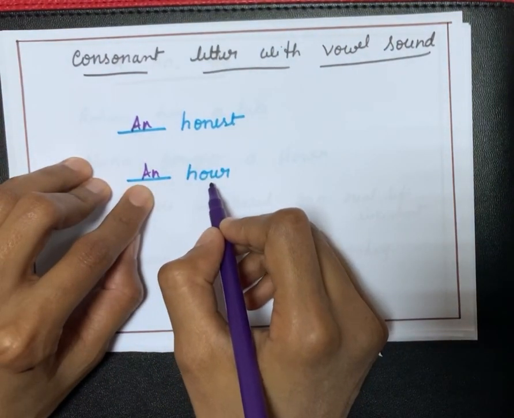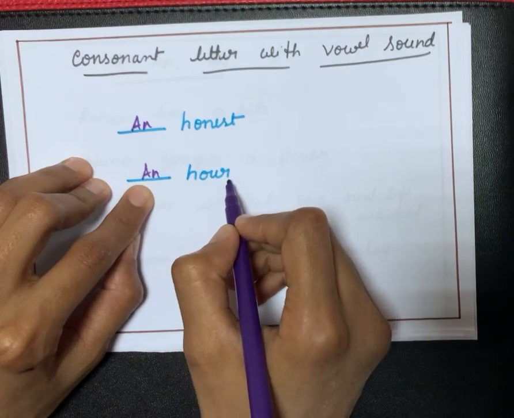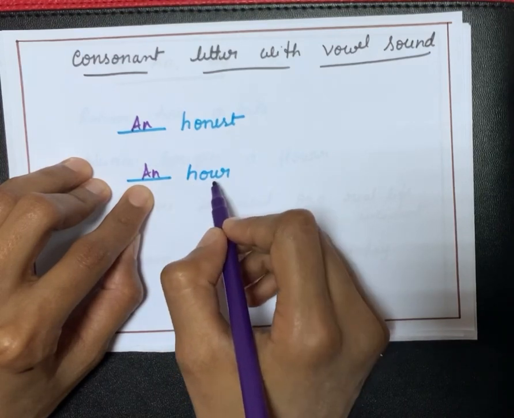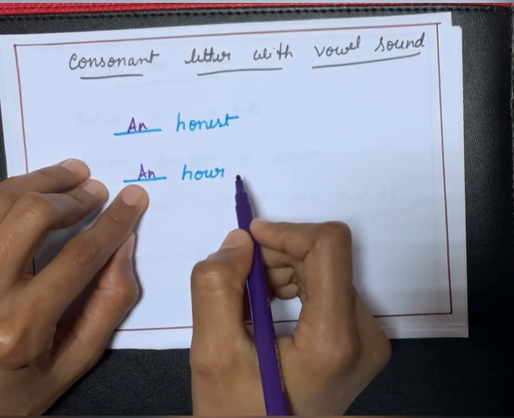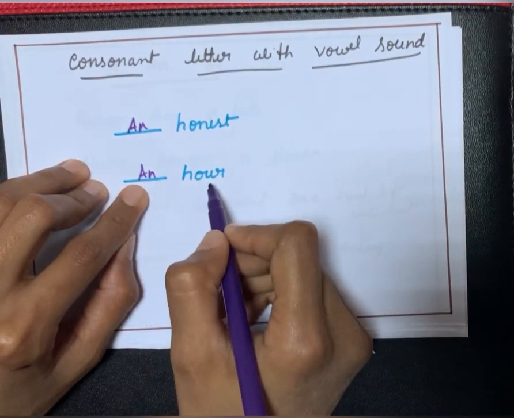Similarly, R, we call it as 'ar'. The 'ar' sound comes first. It is a vowel sound, so here an is used.